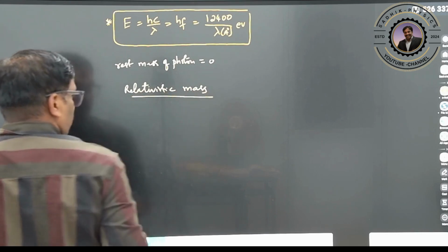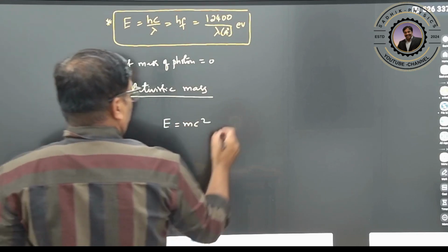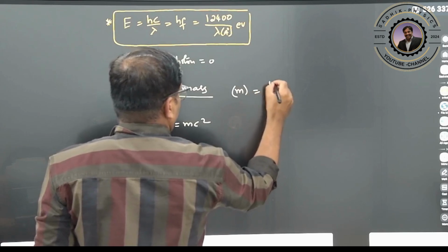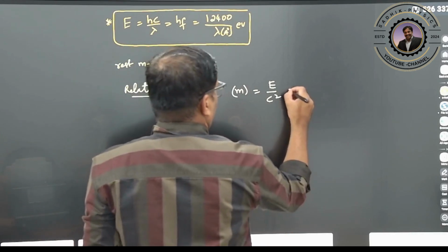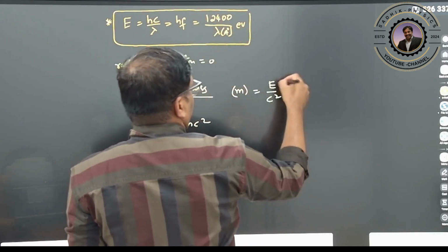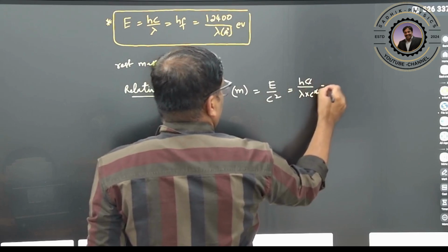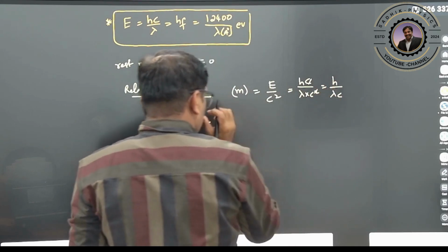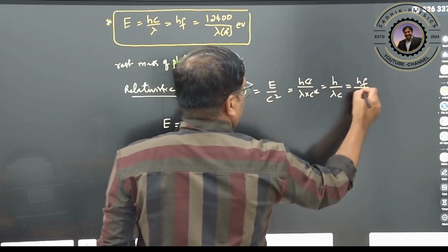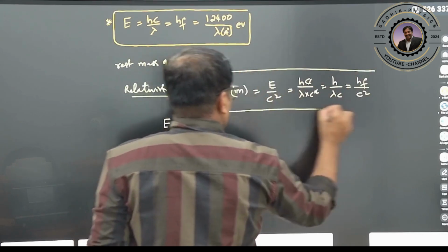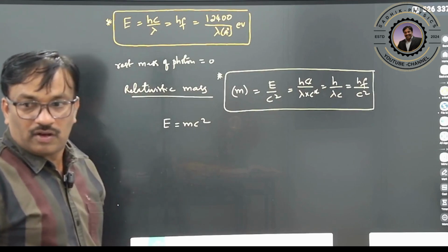What is the mass of this now? You know that E is equal to mc square. Therefore, the mass of the photon can be written as E by c square. Since E is equal to hc by lambda, this becomes hc by lambda c square; one c gets cancelled, so h by lambda c. You can also rewrite it as h into frequency by c square. This is the relativistic mass of the photon.